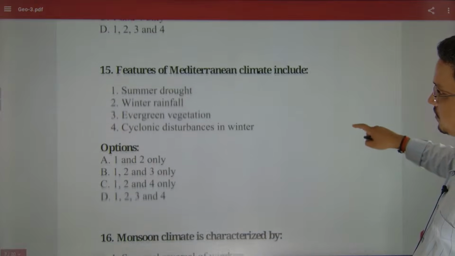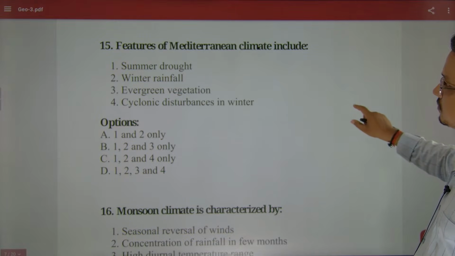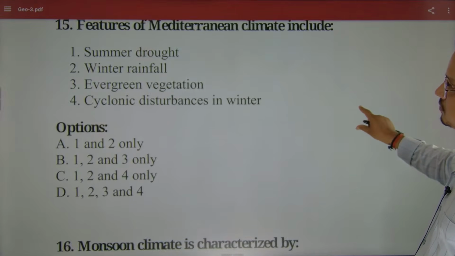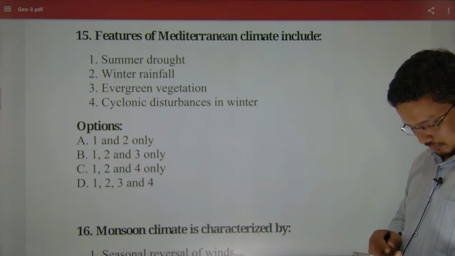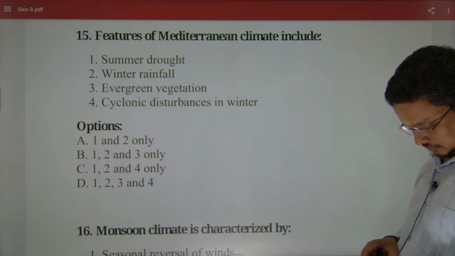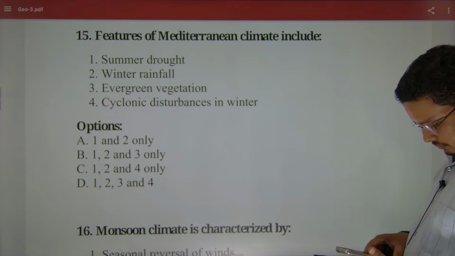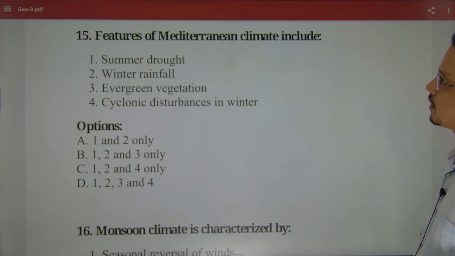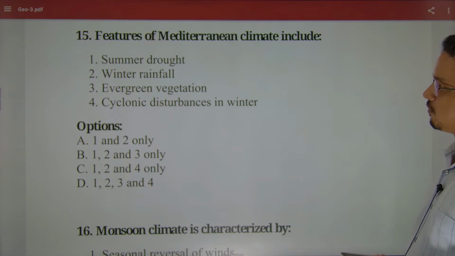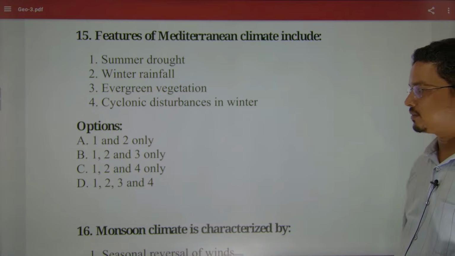Okay, next. The features of Mediterranean climates include the summer drought, winter rainfall, evergreen natural vegetation, cyclonic disturbances in the winters.